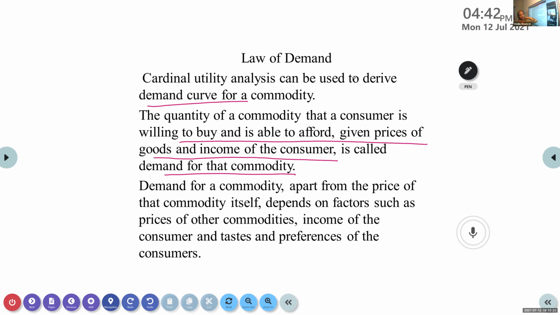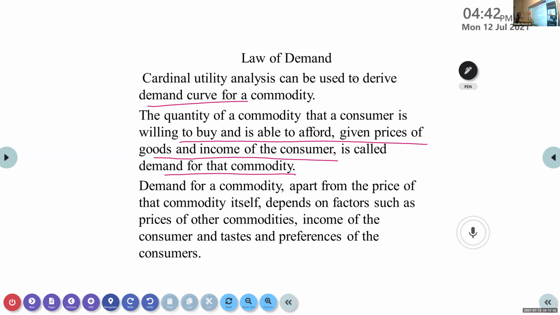So when we are buying, two things we have to take care of. One is the income of the consumer. That person should have money for buying. Another thing, at a given price, this is the price of that particular commodity. At that price, I am ready to buy and buying. That we call demand here.